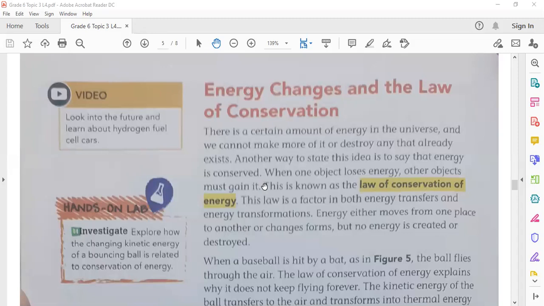It means that when any object in this universe loses energy, this energy is gained by another object. The energy will not disappear. This is the meaning of energy conservation. And also the total amount of energy is the same. For example, if energy is changed from one form to another, the total energy stays the same, but it is changed to another form.